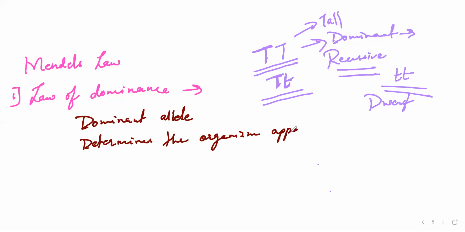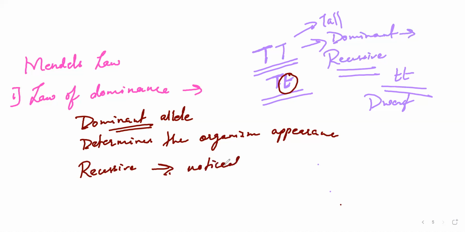If it is a dominant allele, then even if a recessive allele is present along with it, there will be no noticeable effect. You can just ignore it because you will not be able to find it. That is called the law of dominance.